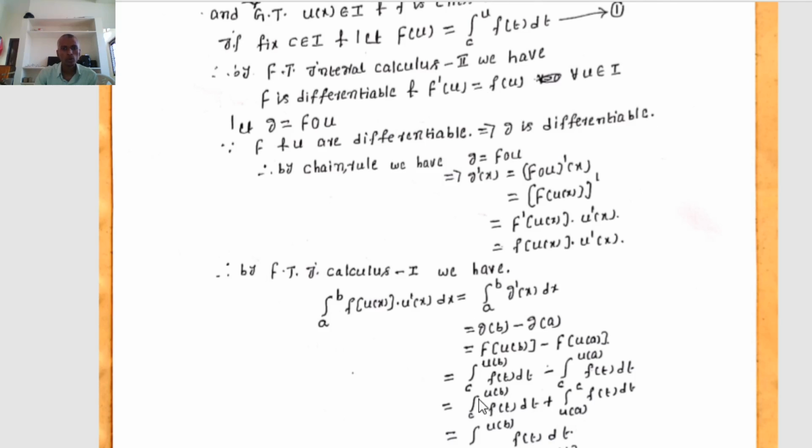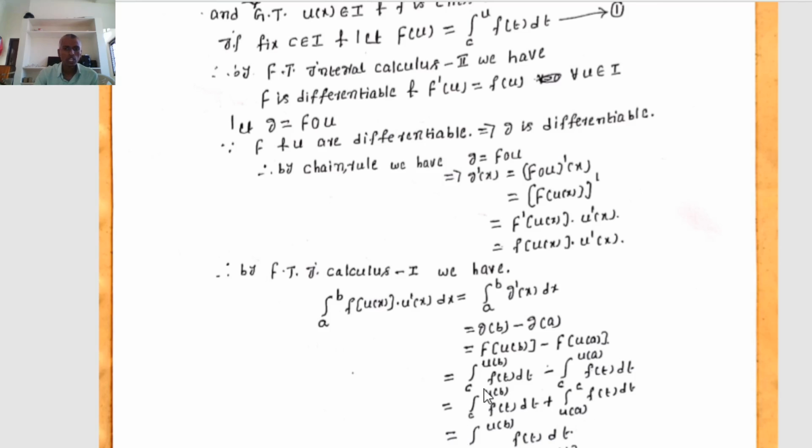Therefore, g of b equals the integral from c to u of b, the upper limit. By definition, since we already know that capital F of u equals the integral from c to u of f of t dt, capital F of u of b equals the integral from c to u of b of f of t dt, minus F of u of a, which equals the integral from c to u of a of f of t dt. So F of u of b equals the integral from c to u of b of small f of t dt, and F of u of a equals the integral from c to u of a of small f of t dt.